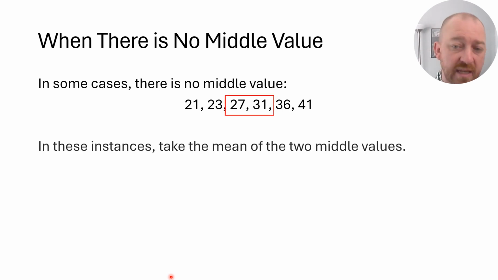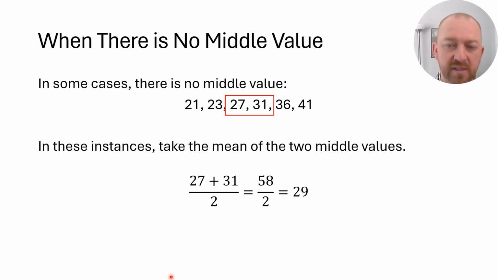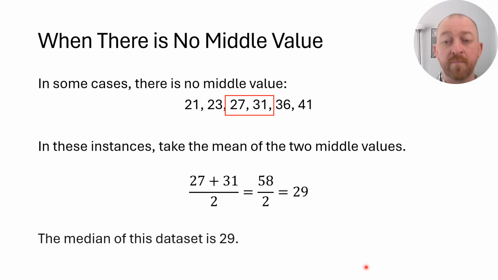So what we do here is we take the arithmetic average of those 2 middle values, those 2 that are right in the middle. We need to find out what value would be right in between them, and the way to do that is to take the mean of the 2 middle values. So that's of course very simple. If you don't recall how to do that, look at the last lecture where we talked about how to take the mean. So in this case, we get the average of 27 and 31, which is 27 plus 31. We divide by 2 because we're spreading that out over just those 2 values. And of course, 27 plus 31 is 58. 58 divided by 2 is 29, and so therefore the median for this data set is 29.